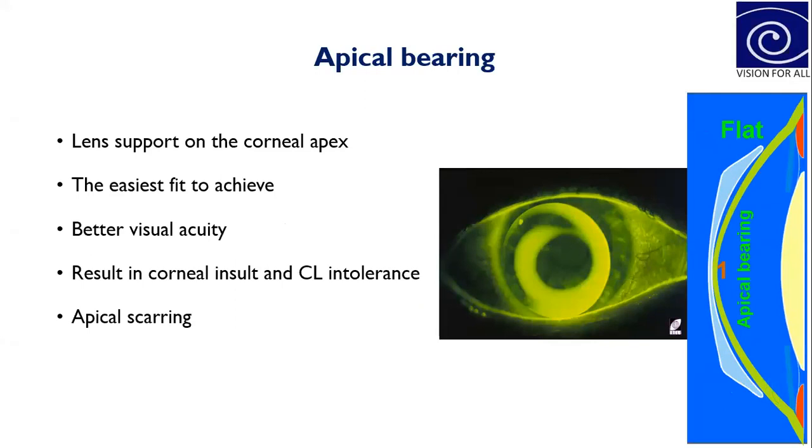So coming to the apical bearing, in the apical bearing, the maximum support of the lens is in the apex of the cornea. In the apex of the cornea means in the central zone, there is maximum support of the lens because there is a touch between the lens and the cornea in the central zone. So this kind of fit is easiest to achieve and the best visual acuity is seen as compared to the